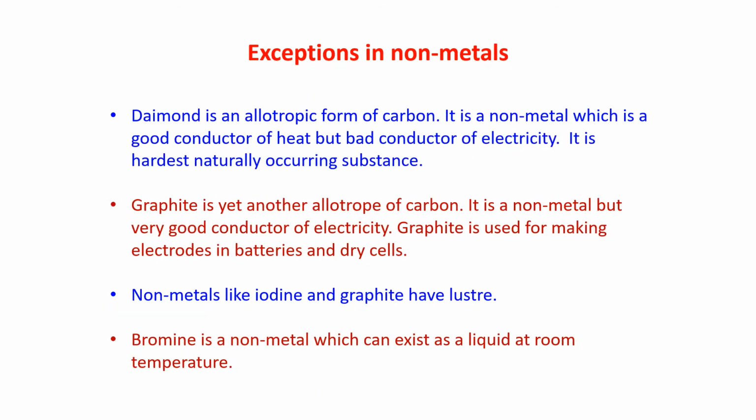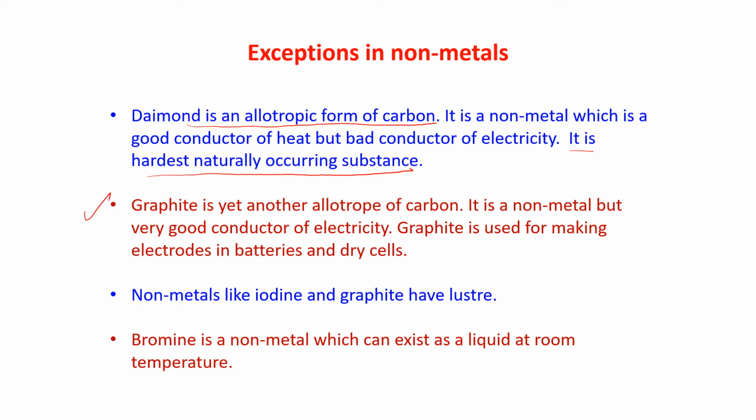Now, like metals, there are certain exceptions in non-metals also. Diamond is an allotropic form of carbon. Okay. It is a non-metal which is a good conductor of heat but bad conductor of electricity. It is the hardest naturally occurring substance. Diamond is the hardest naturally occurring substance.